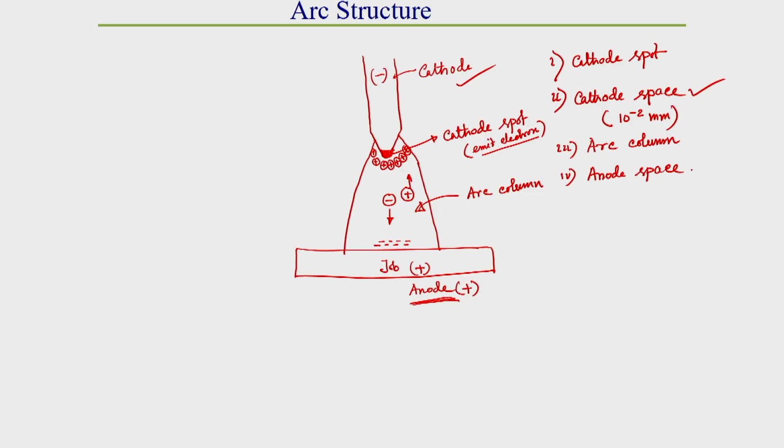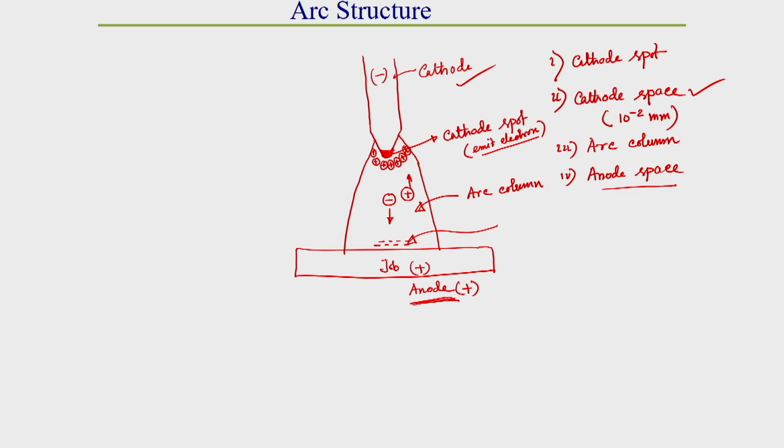Here also a sharp drop of voltage occurs, because during emission, from both surfaces, cathode as well as anode, due to metallic boiling, electrons start emitting. So whatever electrons start emitting from this anode surface are pulled back to the anode surface itself.